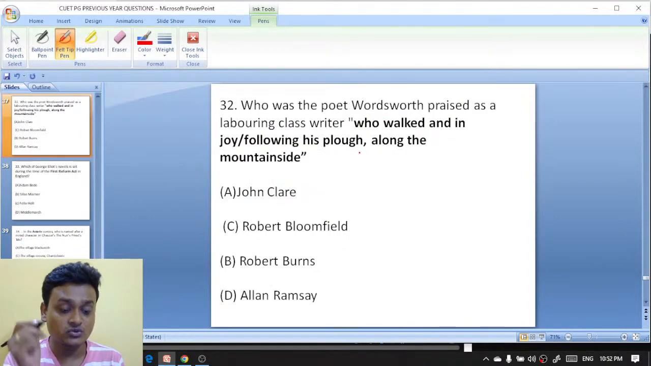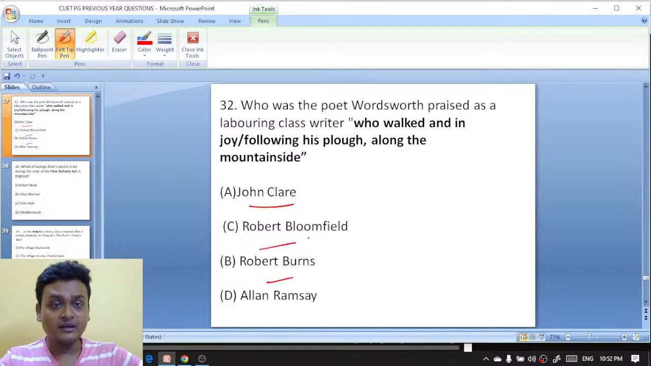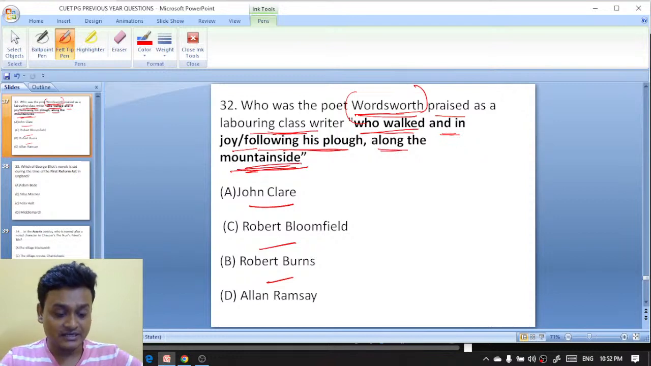Moving on to question number 32. Who was the poet Wordsworth praised as a laboring class writer? वर्ड्सवर्थ प्रेज कर रहा है. Who was the poet Wordsworth praised as a laboring class writer, who walked in joy following his plough along the mountain side?